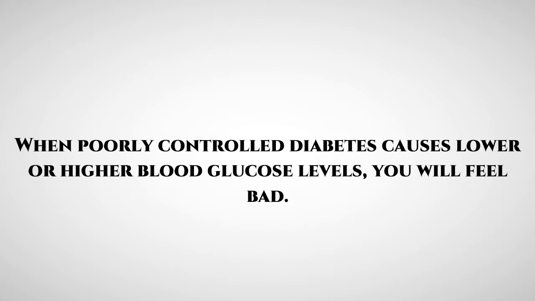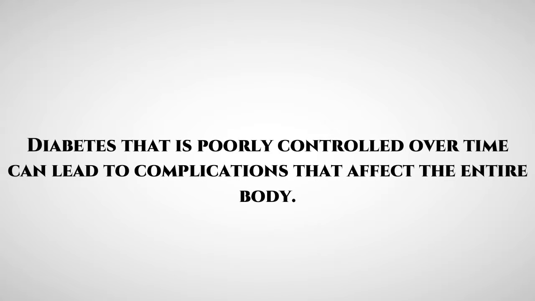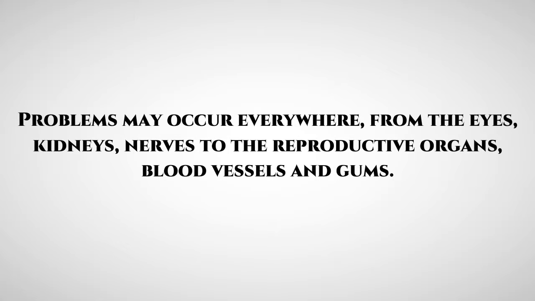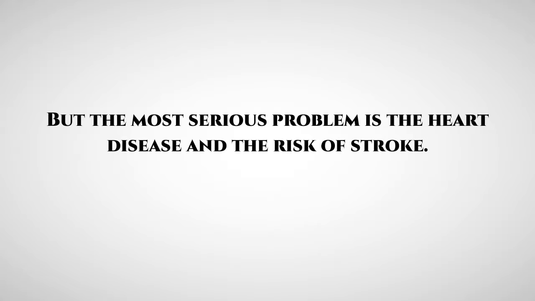When poorly controlled, diabetes causes lower or higher blood glucose levels. Diabetes that is poorly controlled over time can lead to complications that affect many parts of the body. Problems may occur everywhere, from the eyes, kidneys, nerves to the reproductive organs, blood vessels and gums, but the most serious problem is heart disease and the risk of stroke.